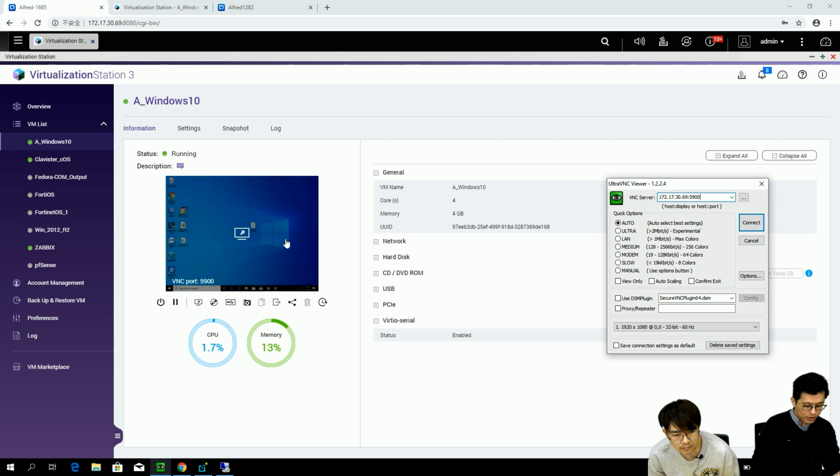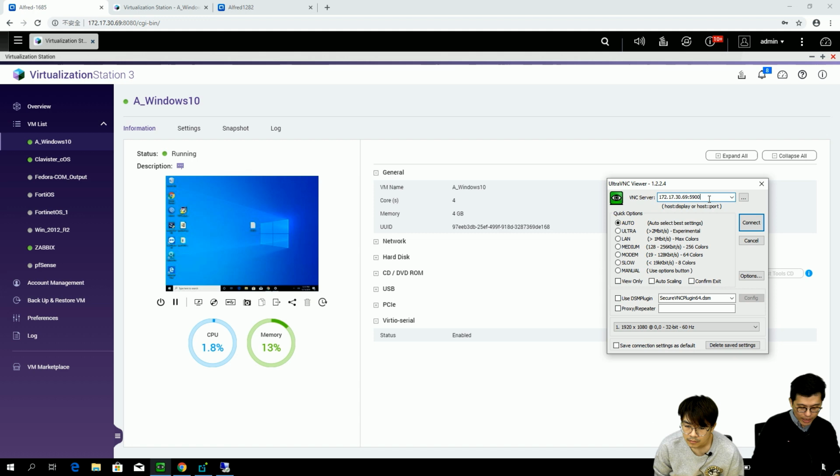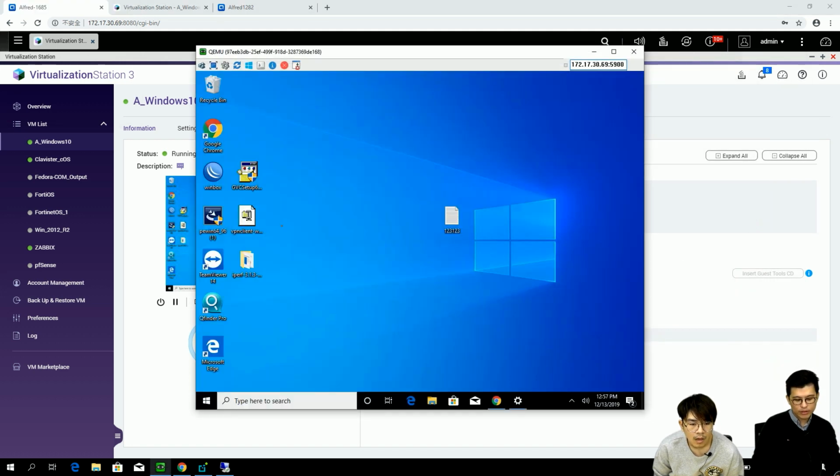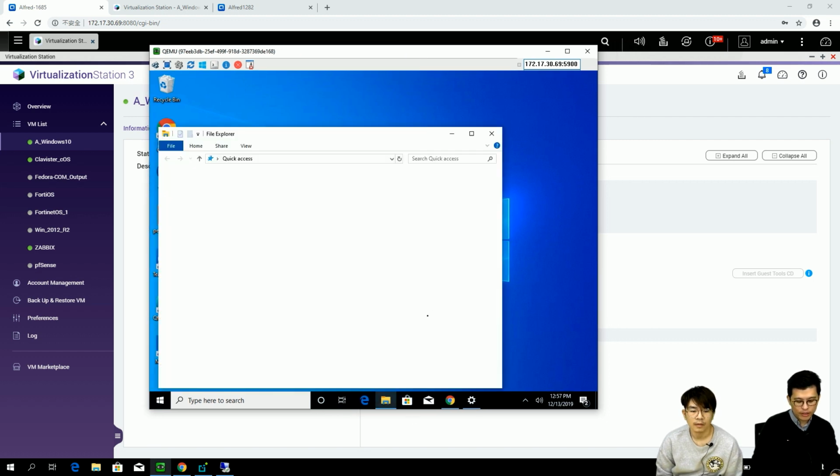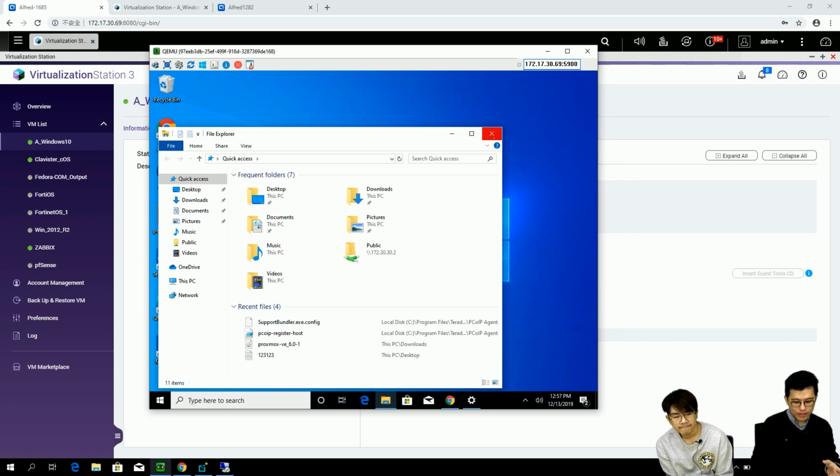It's very easy: just hover your mouse over the image, and as you can see, the VNC port is 5900. You just add 5900 here, click connect, and then you can use the VNC client to access your VM. It's very easy to set up.